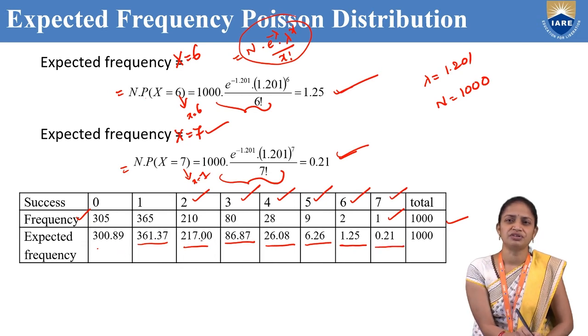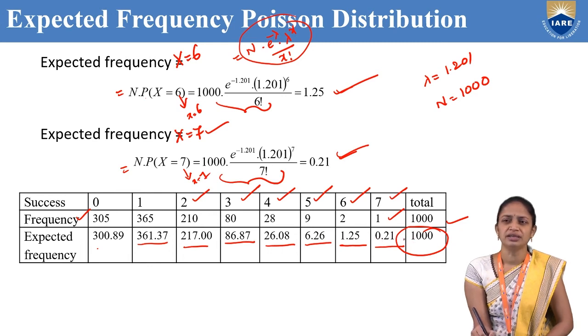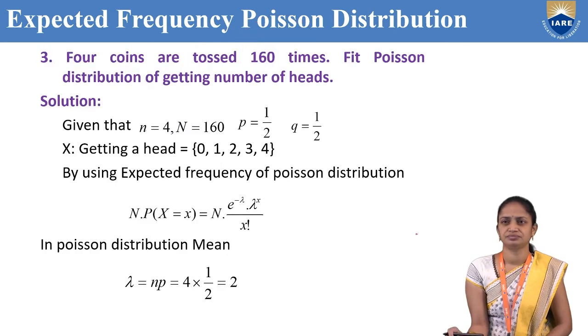After adding all these values, we get approximately 1000. That means 300.89 plus 361.37 plus 217 plus 86.87 plus 26.08 plus 6.26 plus 1.25 plus 0.21 is approximately 1000.